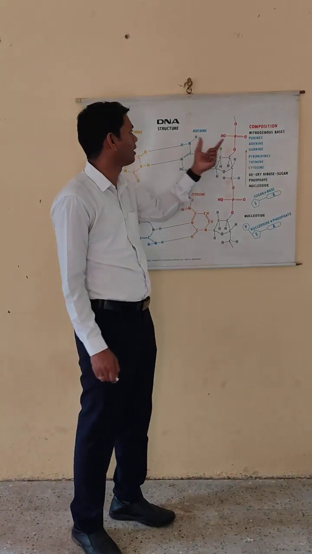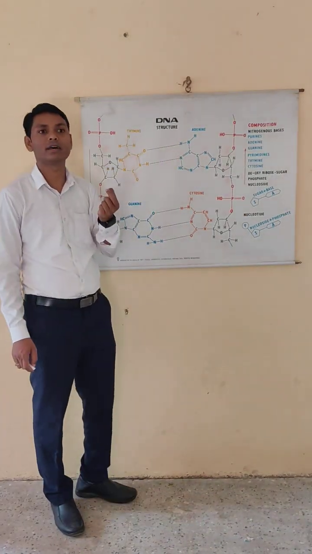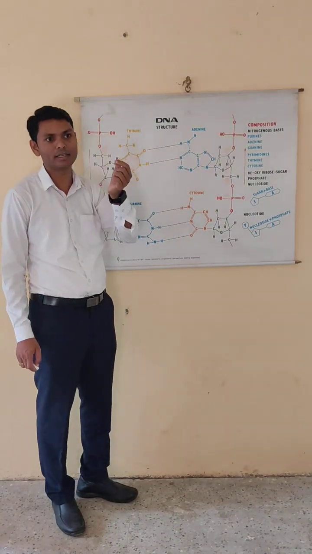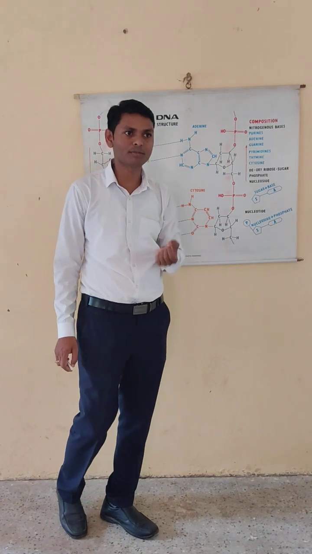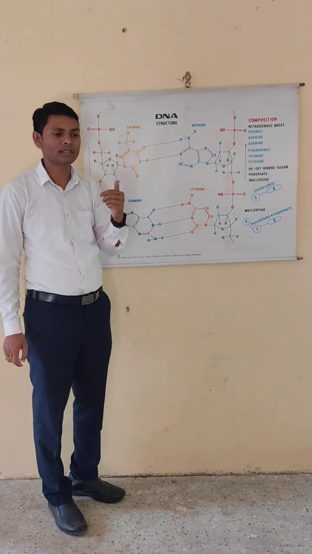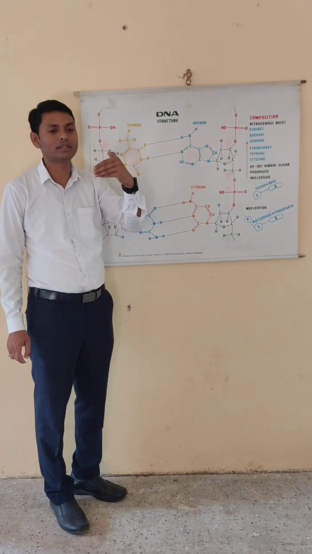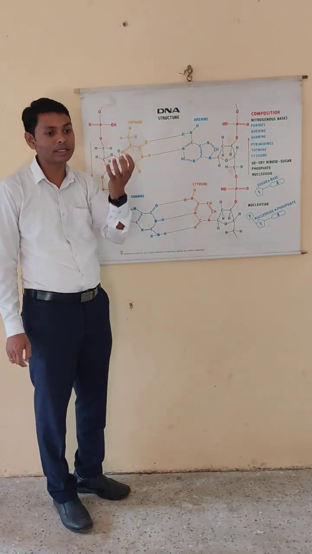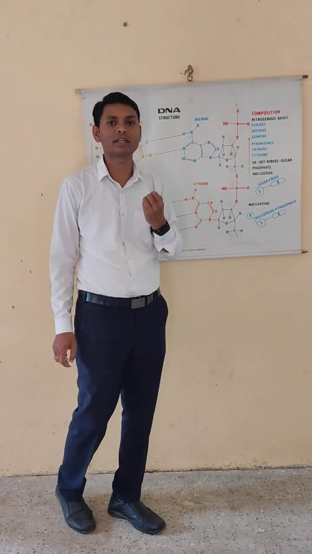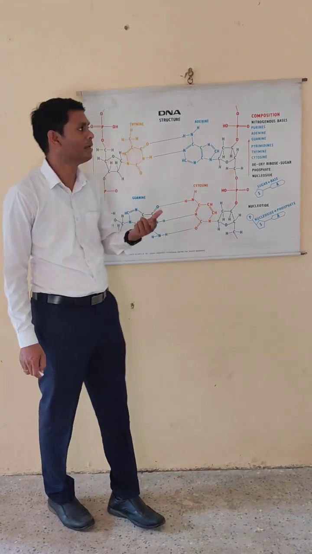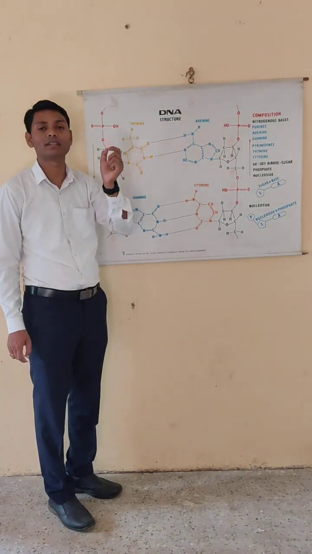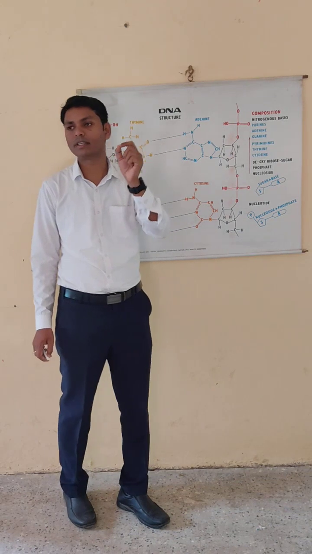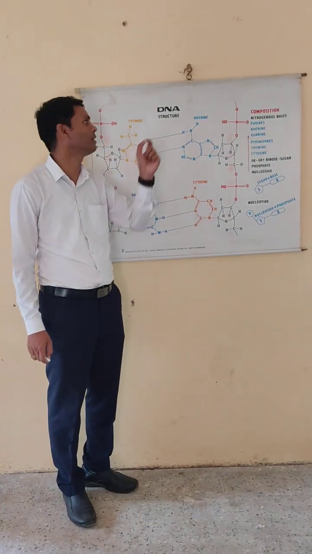Again we have the question: why is DNA commonly called the genetic material? Because DNA is present inside the nucleus, and after fertilization this DNA is transferred into another cell. The information present in every living organism is transferred from one organism to another. That's why DNA is commonly called the genetic material. Why is RNA not called the genetic material? Because RNA is single stranded and DNA is double stranded.